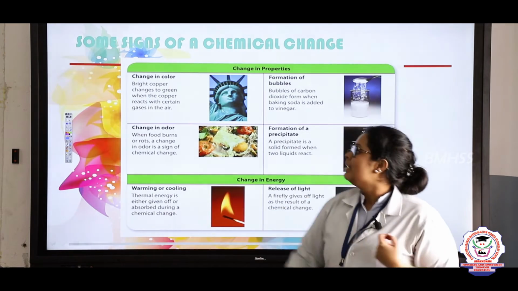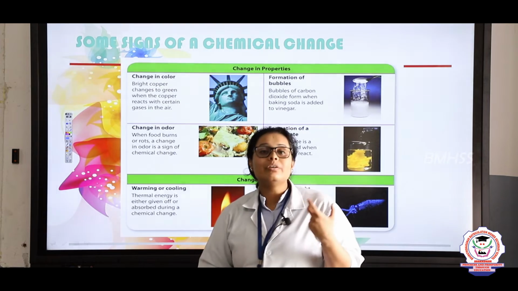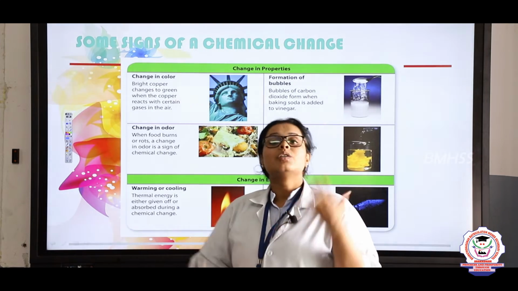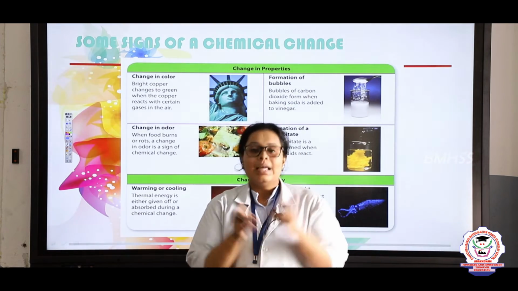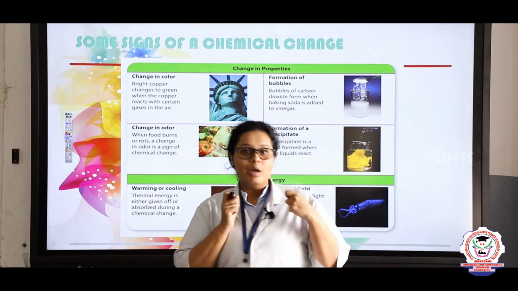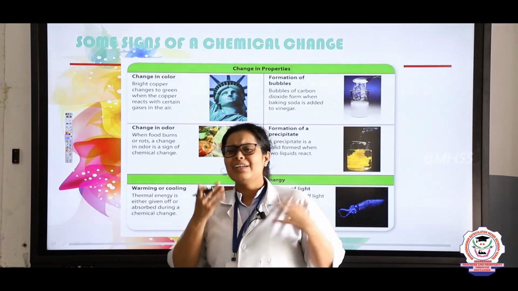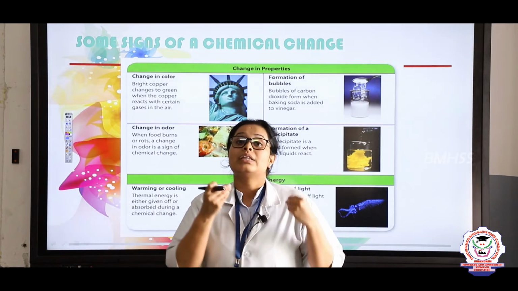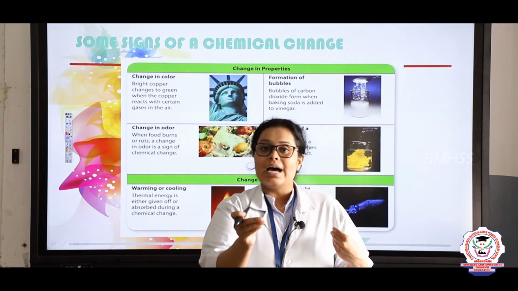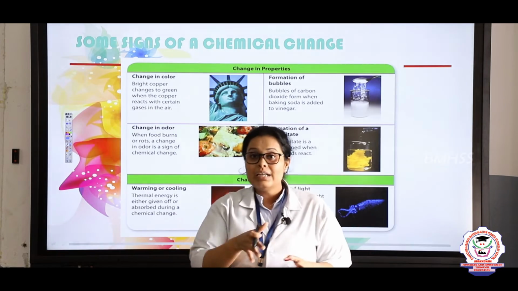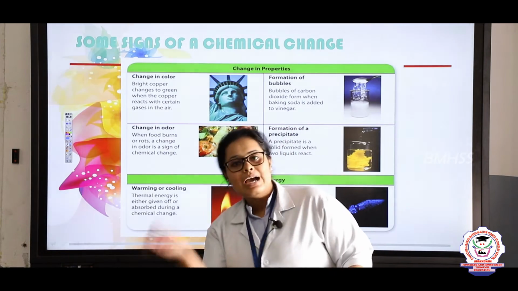In the same way, second, change in odor. Odor means smell. So when your mother is cooking food and she keeps the food aside for 2-3 days and she doesn't use it or you don't eat it, after some time there will be a bad smell, right. That bad smell shows that your food has been spoiled and this food cannot be converted back again.